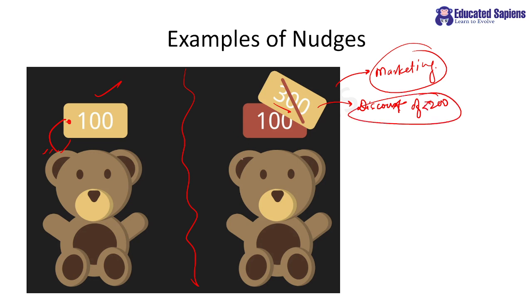Which one are you more likely to buy? Obviously, guys, you also know that you are more likely to buy over here than here. See, the situation and the things are still the same. But the thing is, which one appeals more to you? Obviously, this one. Clear? So, this is a different kind of nudge.